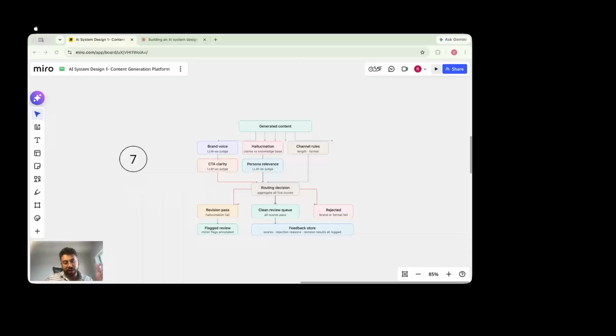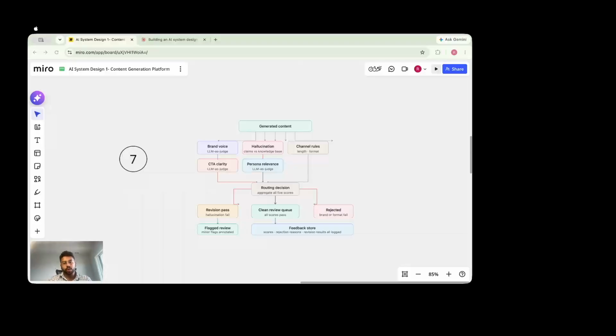So what all is checked, right. First is brand voice. So the LLM as a judge, like I mentioned, will again check even after us referring to this piece in the context assembly. The hallucination will be checked, that is, are there any avenues where we are hallucinating, are we making any false claims, or whatever claims that we are making match exactly either from the user input or from the knowledge base, right.